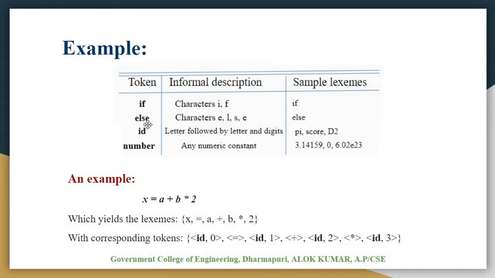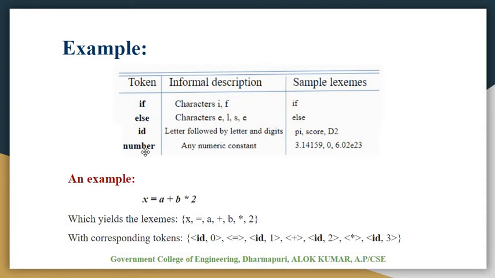The next token is else, and the informal description, or pattern, is the characters e, l, s, e, and the sample lexeme is else. The next token is ID, and the pattern is a letter followed by letters and digits. This is the pattern of an identifier, and the lexemes can be pi, score or D2, or whatever identifier name we give.